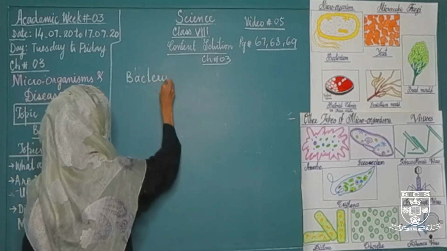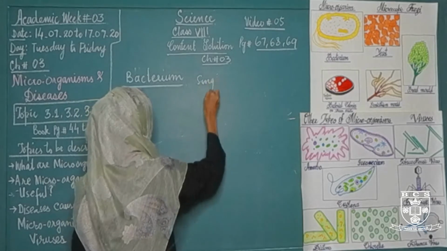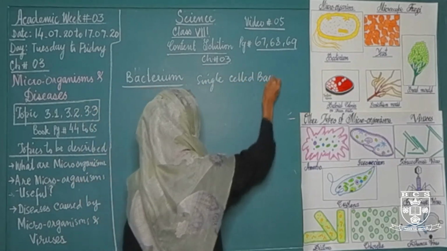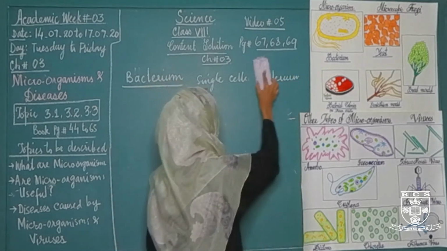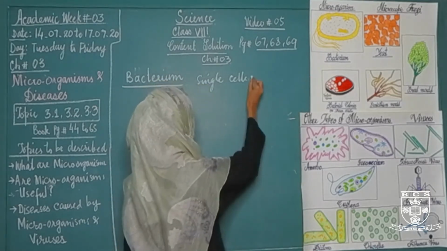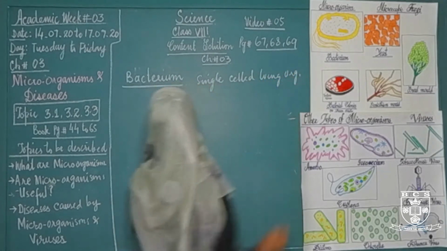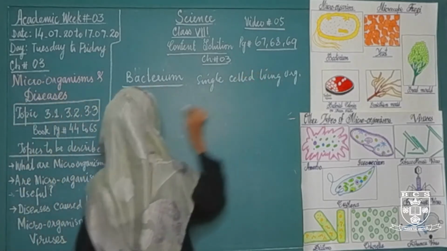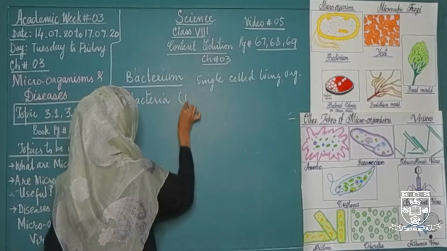Bacterium, it's a single celled living organism. What is bacterium? Bacterium is a single celled living organism, whereas bacteria is a plural form.